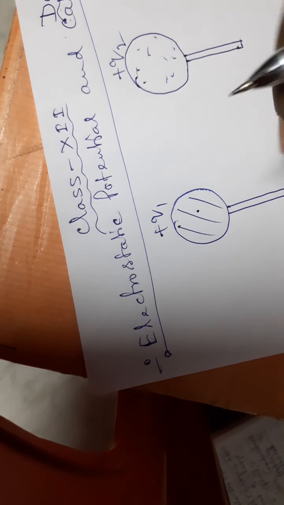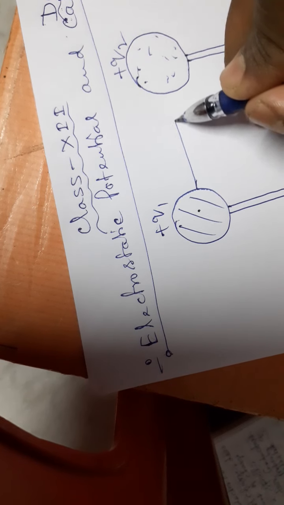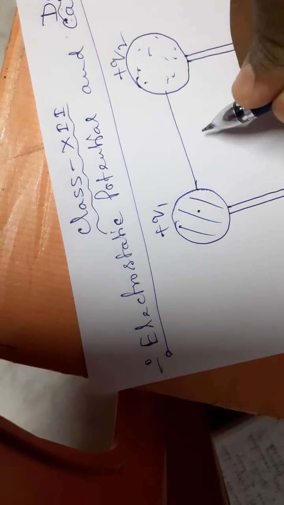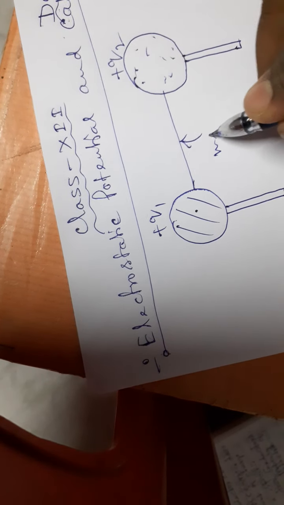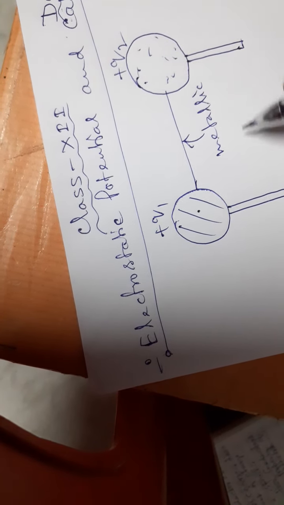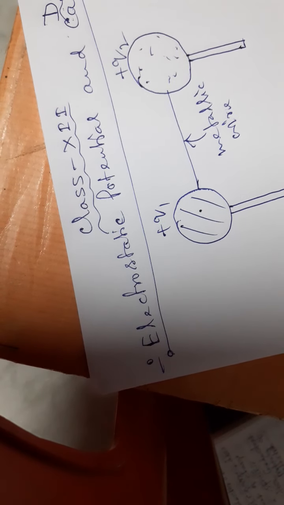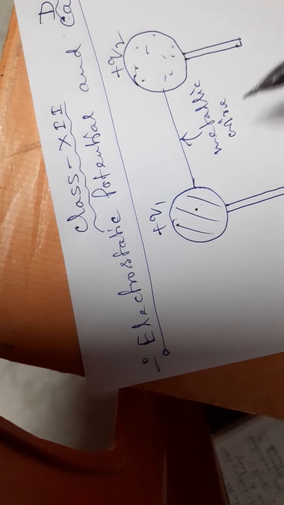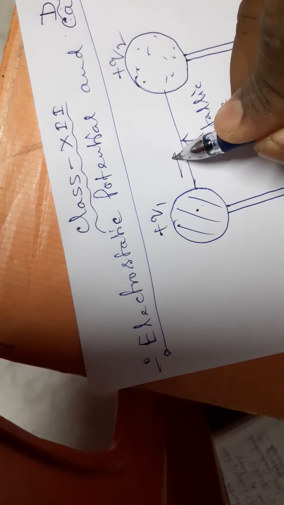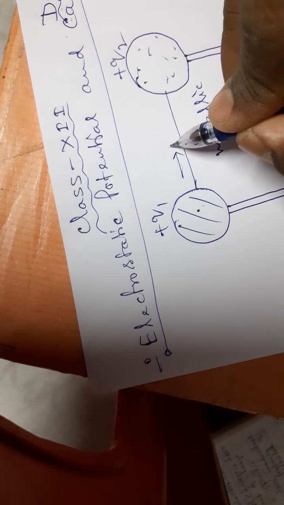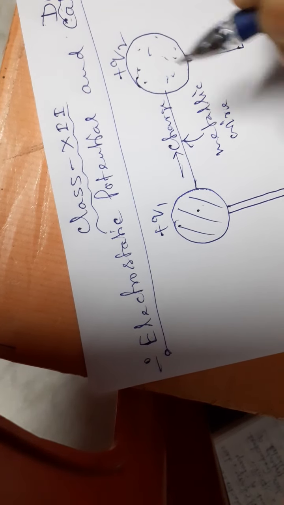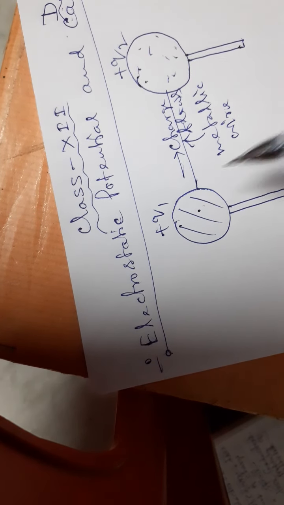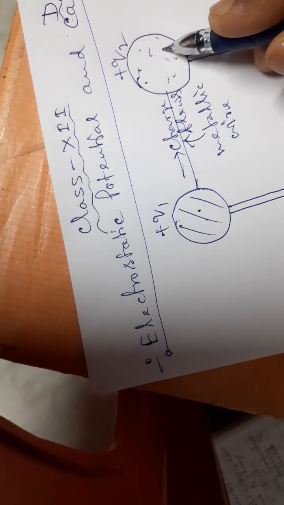Now let us connect these two positively charged conductors with the help of a metallic wire. So this is the metallic wire. Now what will happen? Charge will flow from one conductor to the other conductor. Let us suppose charge flows in this direction, from this conductor to this conductor.